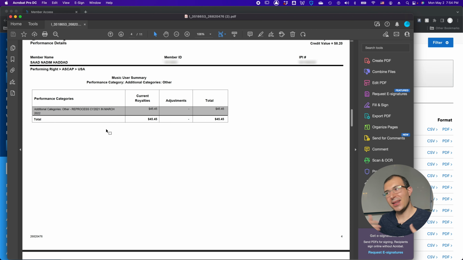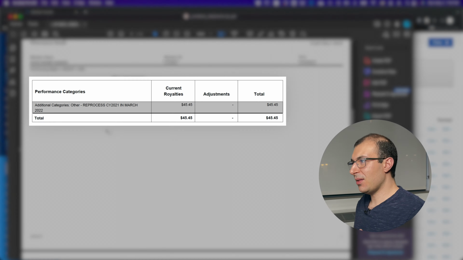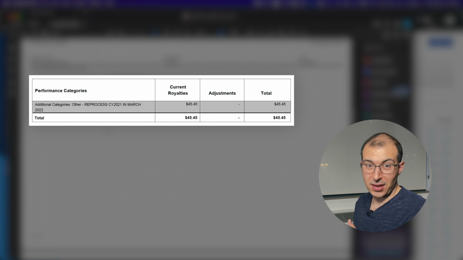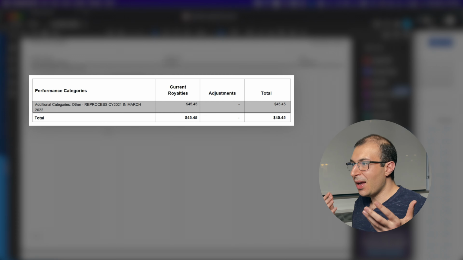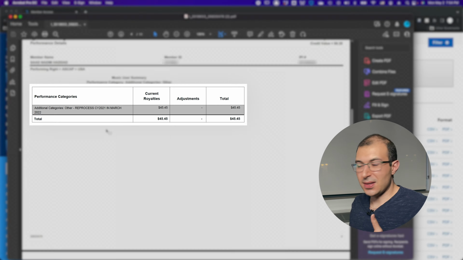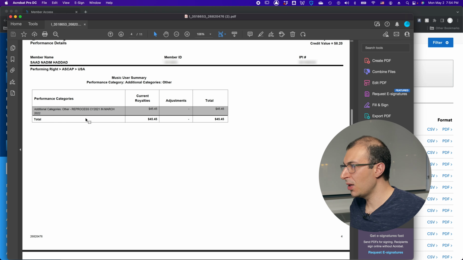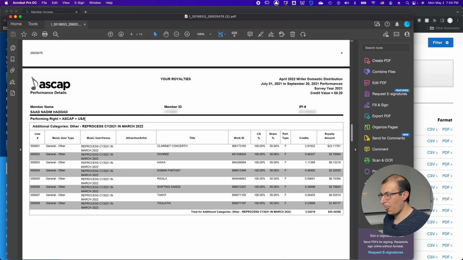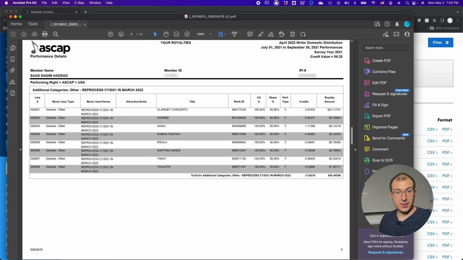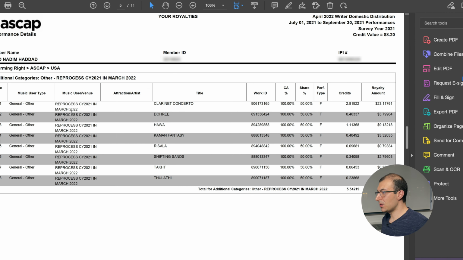Now we're going on to the next page. Here we see one of the breakdowns, the $45 I mentioned before, but I don't really know what this is about because it says reprocess. I don't know what piece this is attributed to, so I'm just going to skip this because I'm not learning much from this page. So I'm going to go down to the next page. Now I'm starting to see the dollar amounts associated with the pieces. So you can see here my clarinet concerto, it earned $23.